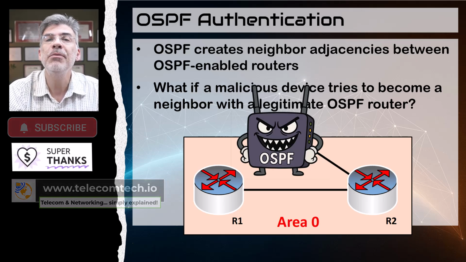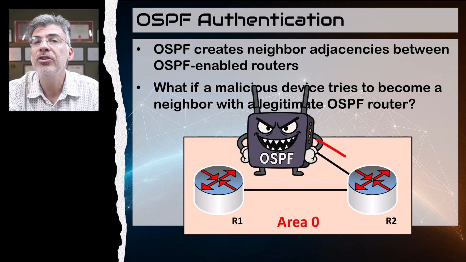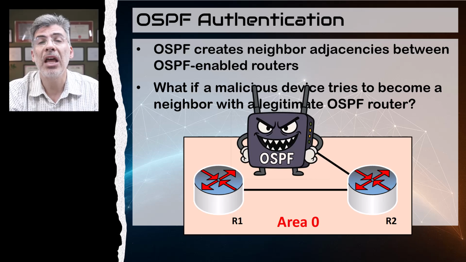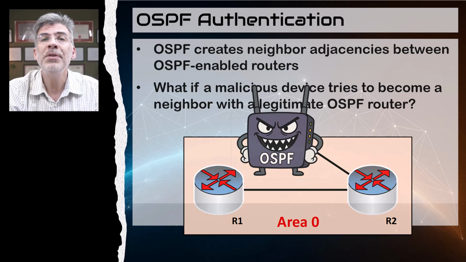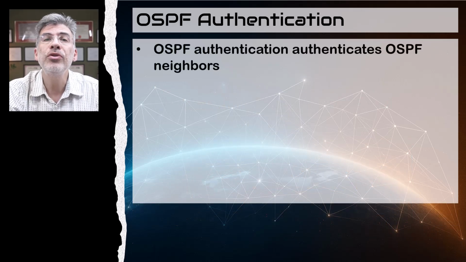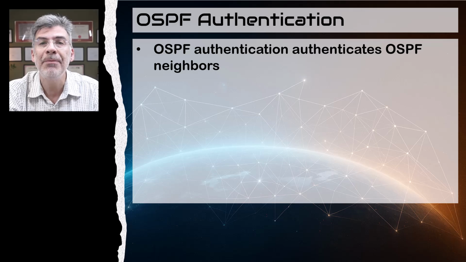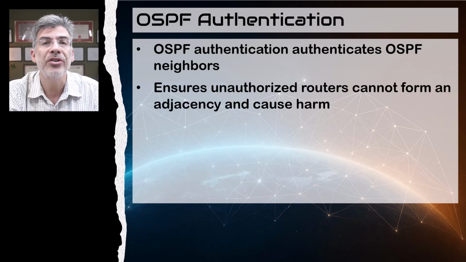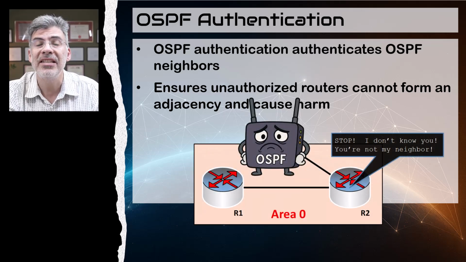In this case, such a malicious device may send false LSAs with incorrect routing information. This neighbor now has the opportunity to cause havoc on the network by messing up the routing, bringing the network to a halt, or even worse, by redirecting traffic to another location. OSPF authentication is used to authenticate OSPF neighbors between them, thus ensuring that unauthorized routers cannot form an adjacency and